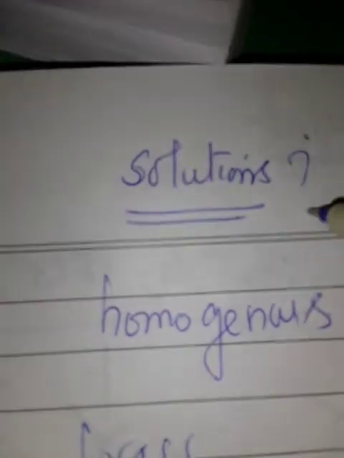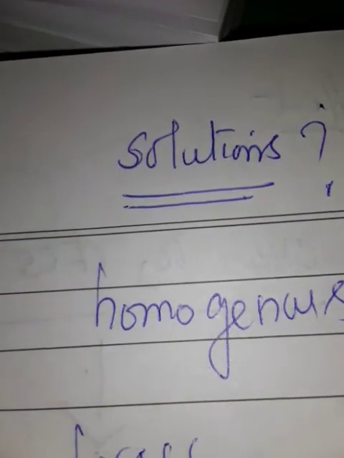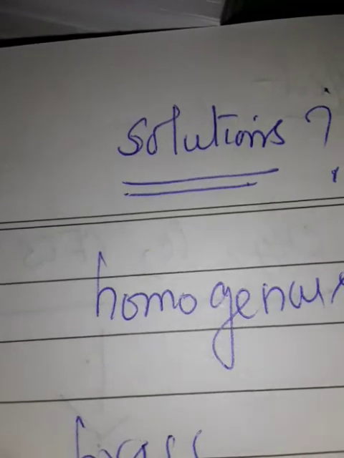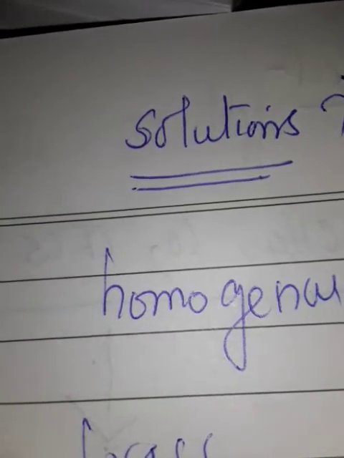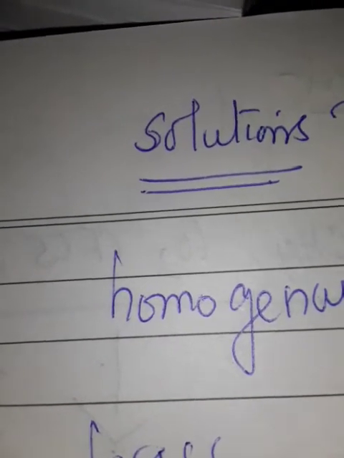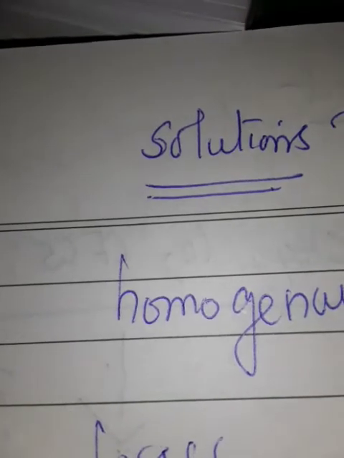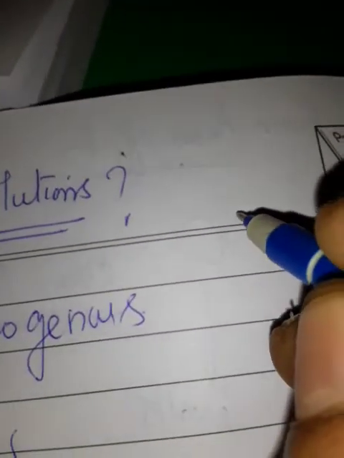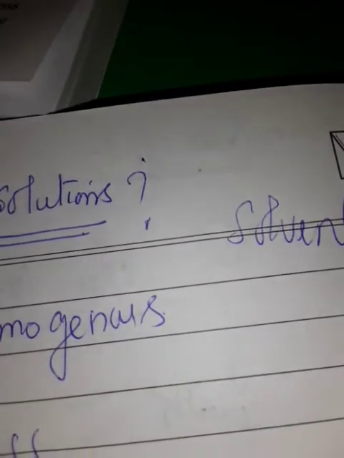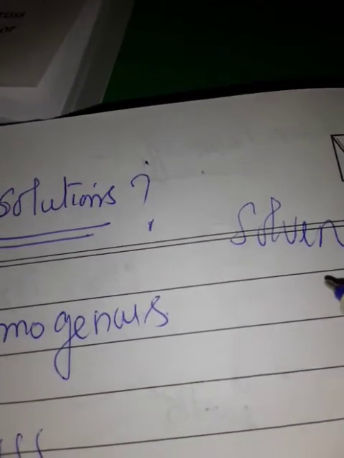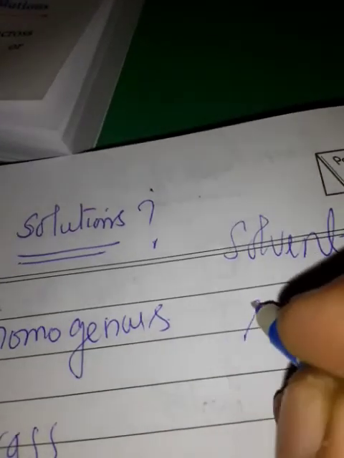So, what is meant by a solution? A solution is a homogeneous mixture of two or more substances consisting of atoms, ions, or molecules. The component present in the largest amount is called the solvent, and the smallest amount is called the solute.